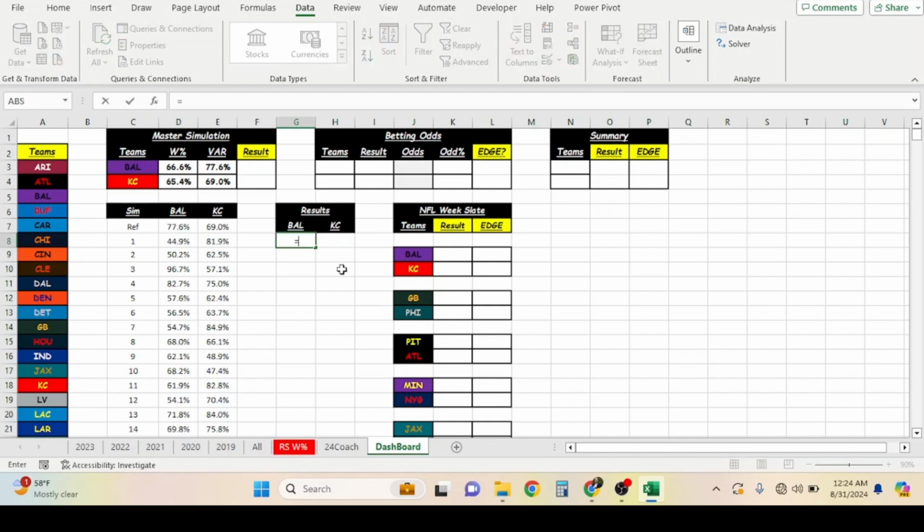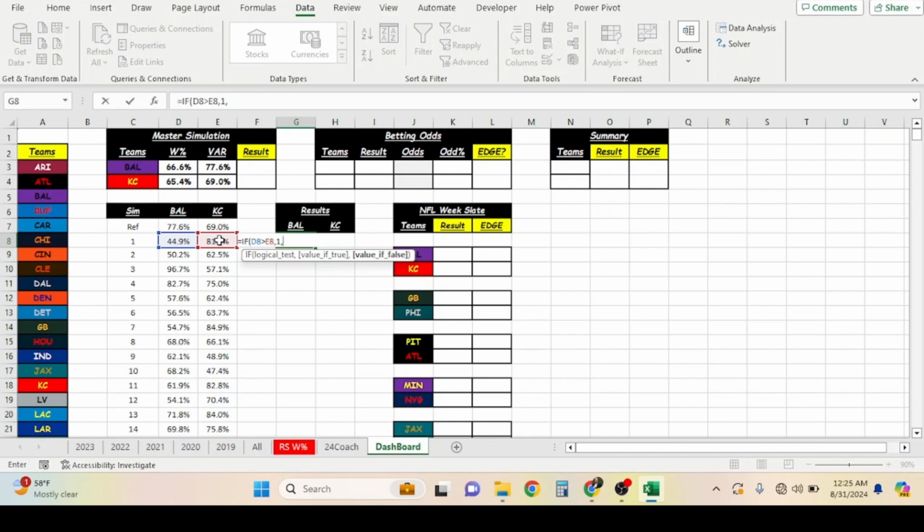What we want to do is an IF function. What we're trying to figure out is how many times Baltimore will beat Kansas City. So if Baltimore's score or win percentage is greater than Kansas City's, that will be a 1, representing a win.